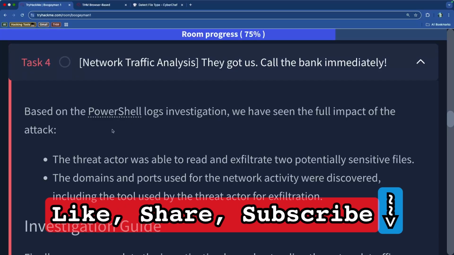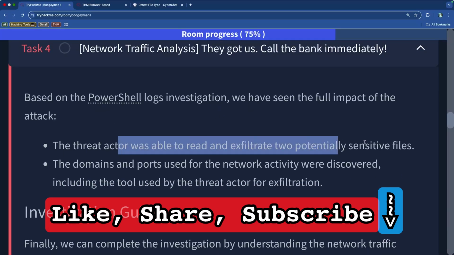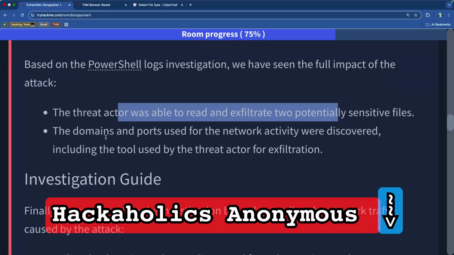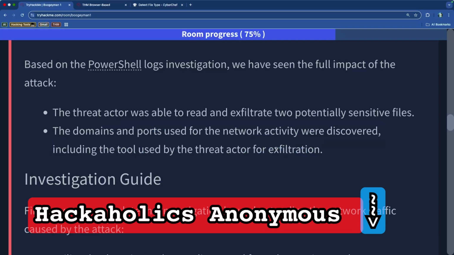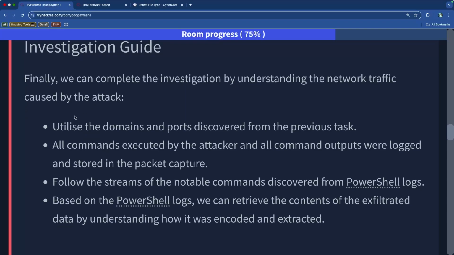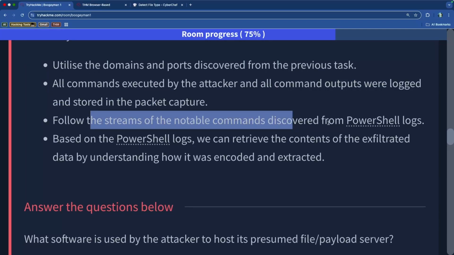All right, based on the log of investigation, we have seen the full impact of the attack. They were able to read and exfiltrate 2 potentially sensitive files. The domains and ports used for the network activity were discovered, including the tool used by the threat actor. And the investigation now is trying to look for the network traffic. So utilize the domain and ports discovered, all commands executed by the attacker and all command outputs were logged, and follow the stream of the notable commands discovered from PowerShell.